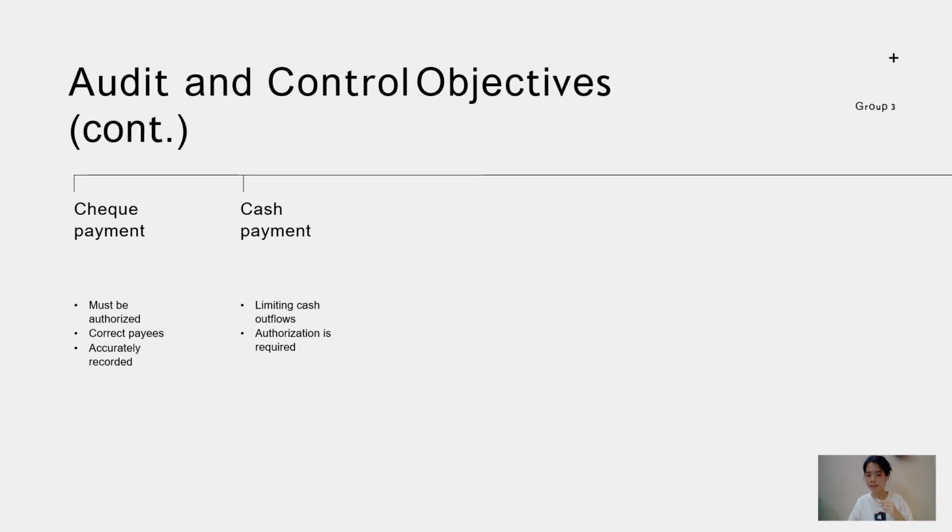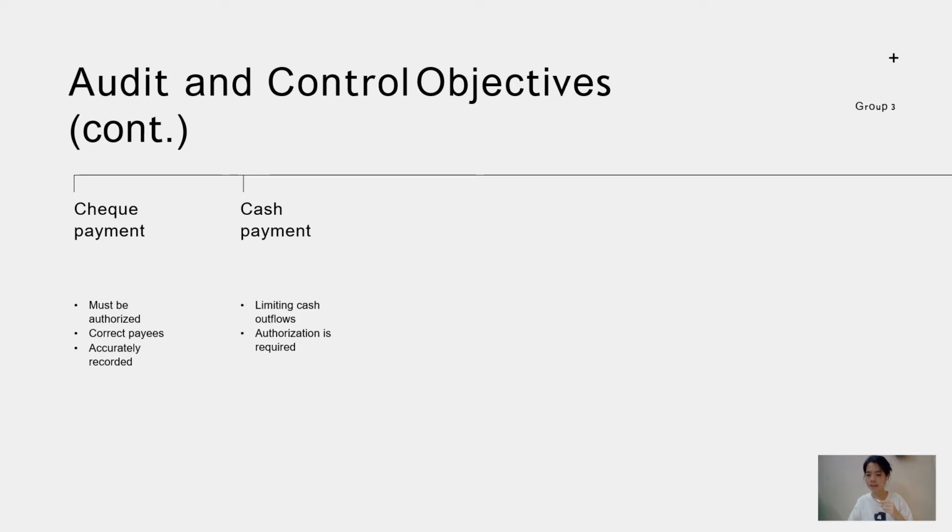Then, check payments. Here, all payments must be authorized, paid to the correct payees, and accurately recorded. For example, a check requisition must be supported by related documents and shall obtain authorization from senior officers. Besides, the persons in charge of authority, custody, and recording of check payments must be different persons.